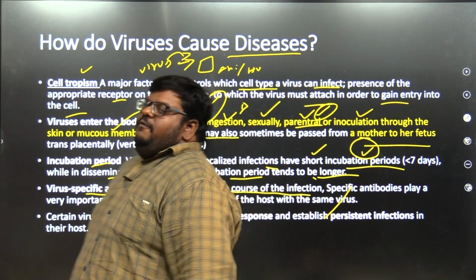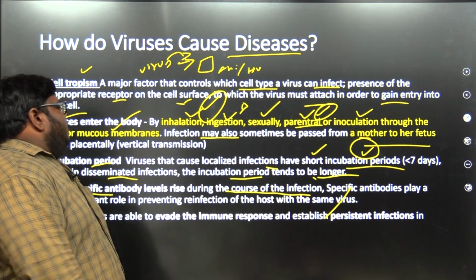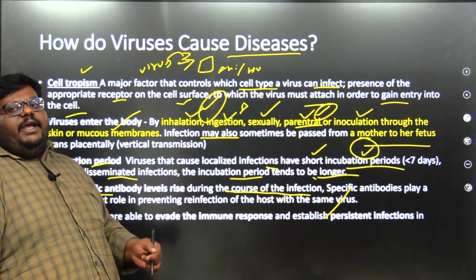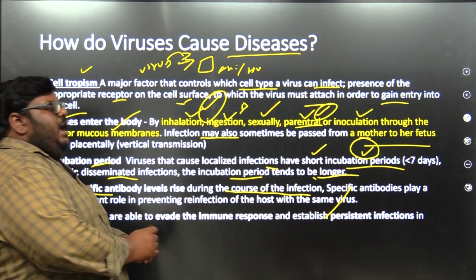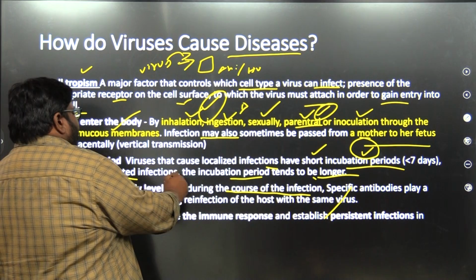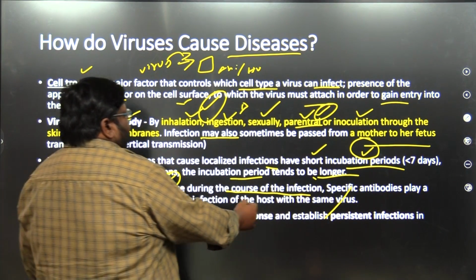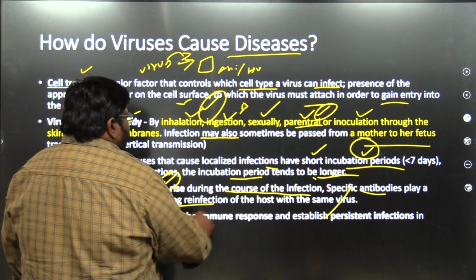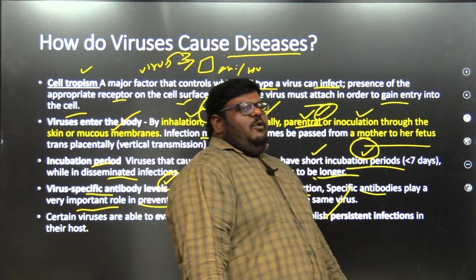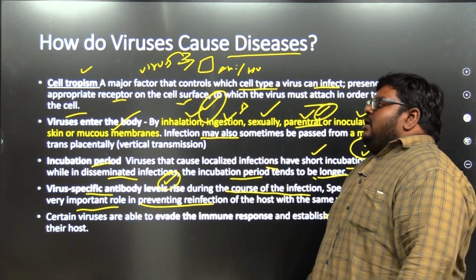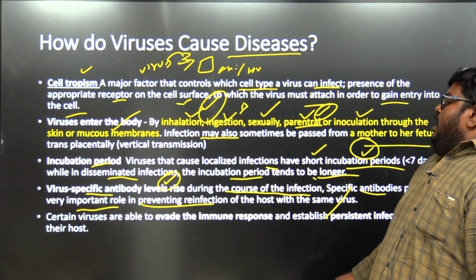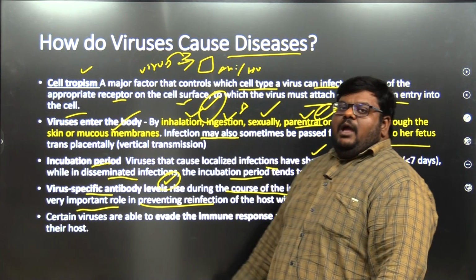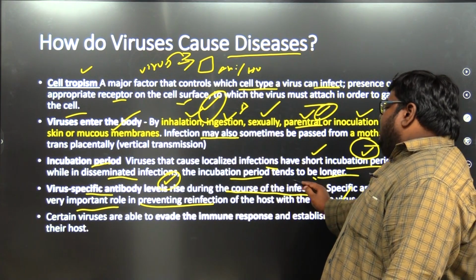What happens? We all have an immune system, T3, T4 cells. When I get an infection, my body cells will fight against the pathogen, isn't it? Specific antibodies play an important role in preventing reinfection. If I got smallpox or chickenpox in the early ages, there are now antibodies in my body. It causes me not to get the same disease again. My defensive mechanism in the body will work against the pathogen.